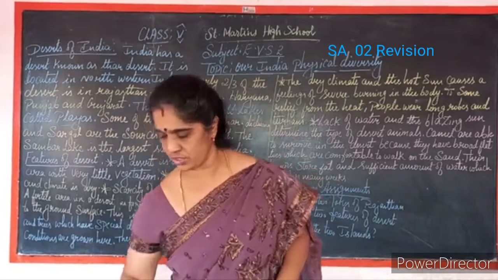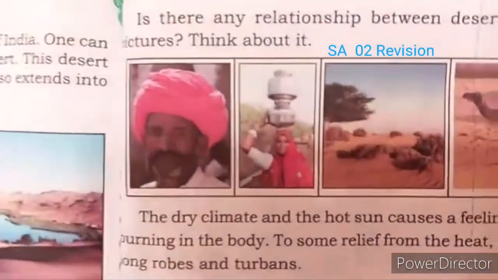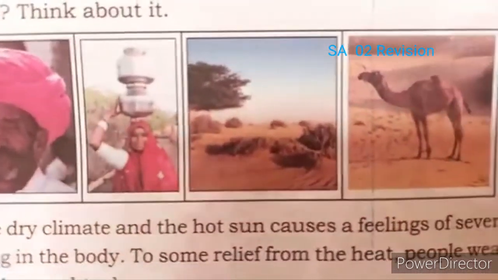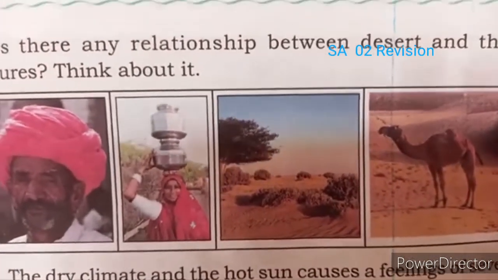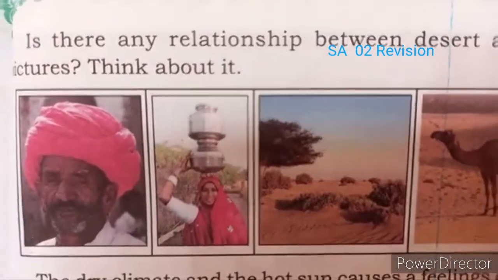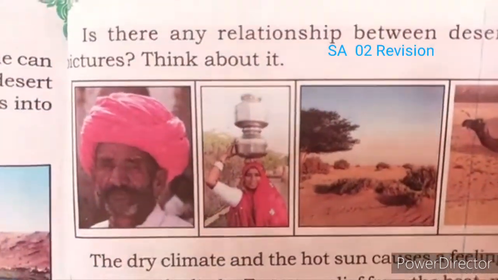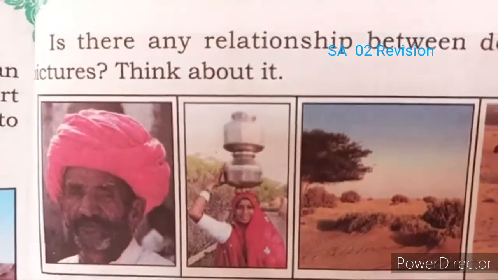I showed you here, children. See, this is the picture where you can see the man wearing the turban. You can see the lady fetching the water.